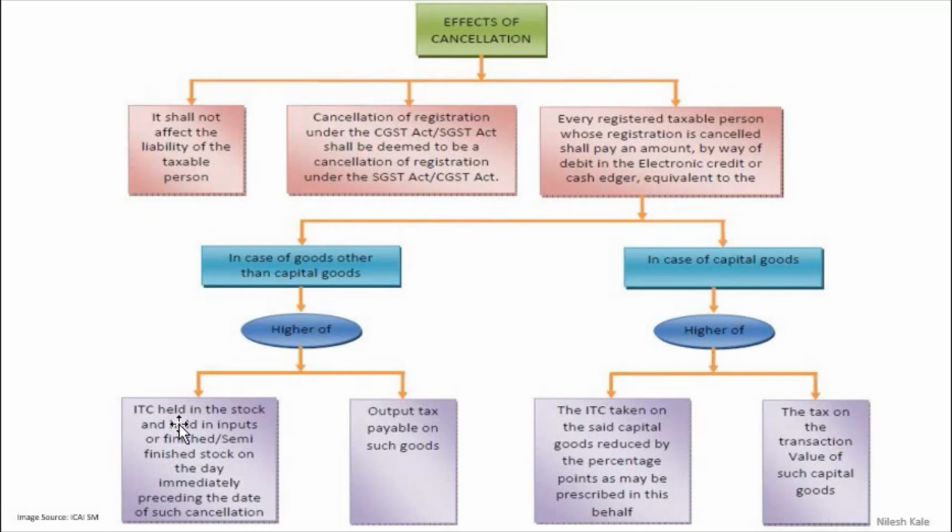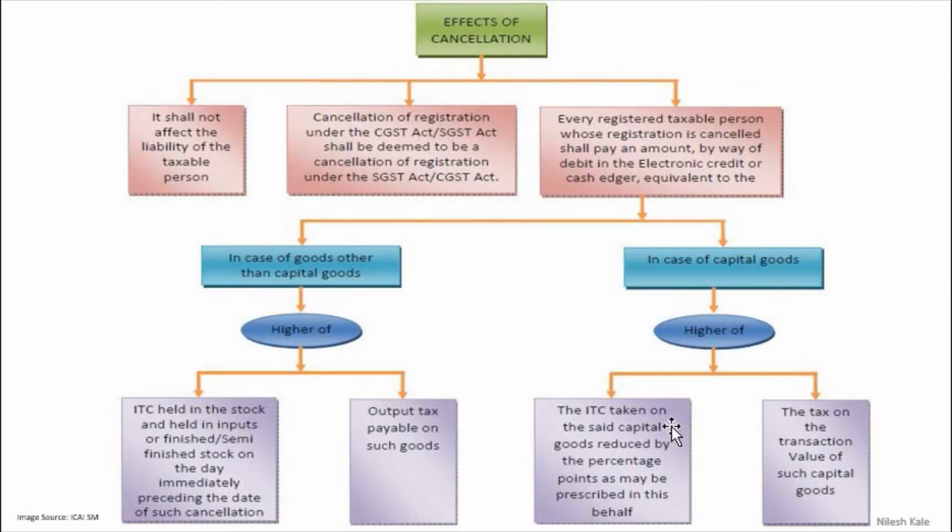Now let us read this. ITC held, that is input tax credit held in the stock, held in the inputs or finished or semi-finished goods on the date immediately preceding the date of such cancellation. Then whatever ITC is held in the stock, that amount or output tax payable on such stock, higher of these two has to be paid. This is in case it is not capital goods, because we are speaking about stock here, right?